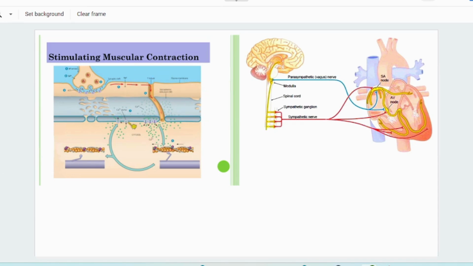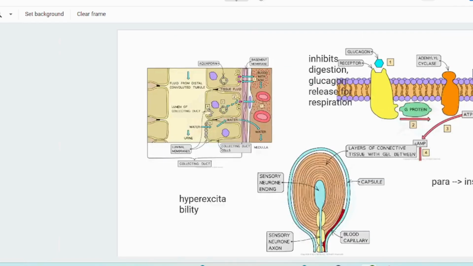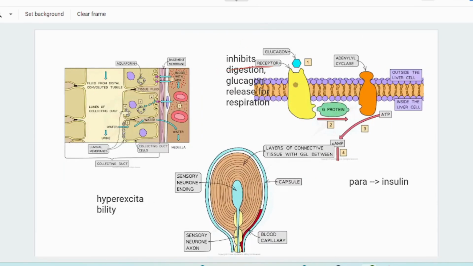Acetylcholine is rapidly broken down by the enzyme acetylcholinesterase in the synaptic cleft to terminate its action. The enteric nervous system consists of a divergent network of neurons embedded in the gastrointestinal tract, regulating digestive processes independently of the central nervous system, including peristalsis, enzyme secretion, and blood flow to the gut.